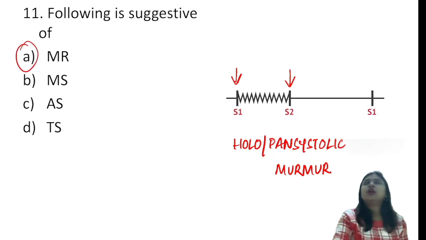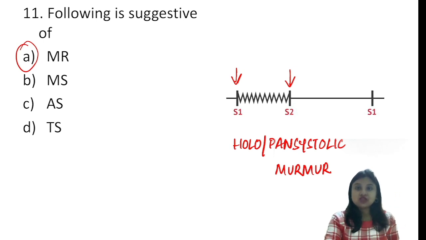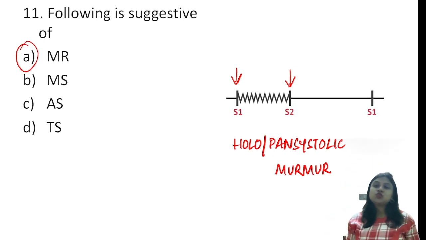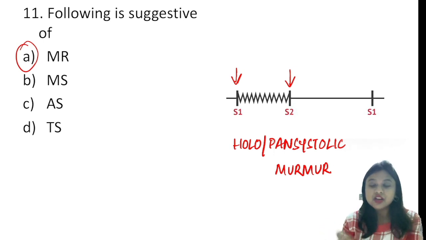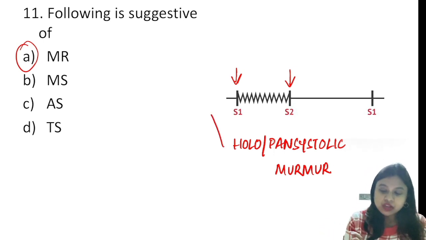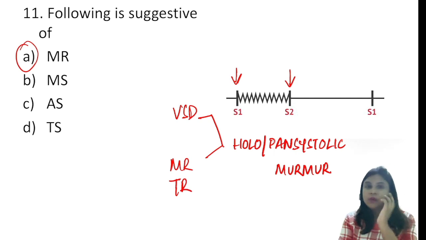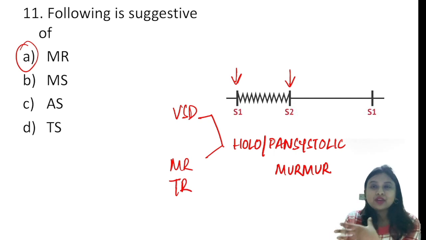I don't know whether the age group or any history was mentioned in the question, but students told me that it is about a pan-systolic murmur. So remember, in pan-systolic murmur we have only few differentials: one is the VSD, and MR and TR. So here the answer will be MR, not MS, because in MS you are going to get a mid-diastolic murmur, and in no way are we having a mid-diastolic murmur here. Again, in tricuspid stenosis also we'll get a mid-diastolic murmur. In aortic stenosis we get a crescendo-decrescendo murmur. So it is not seen in this waveform, right? So it is clearly a pan-systolic murmur.